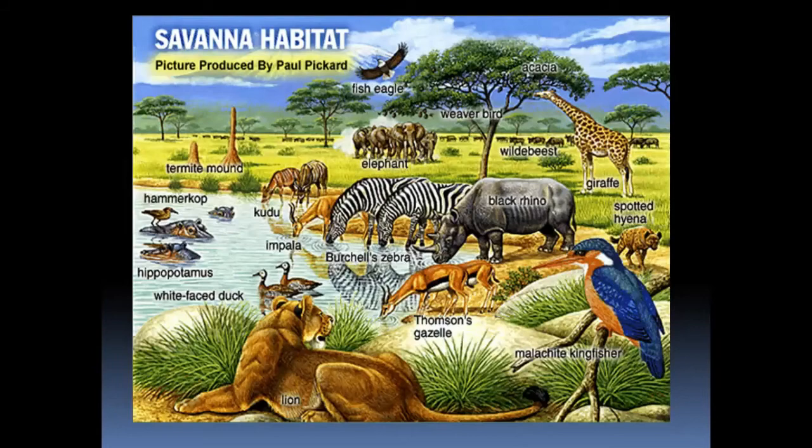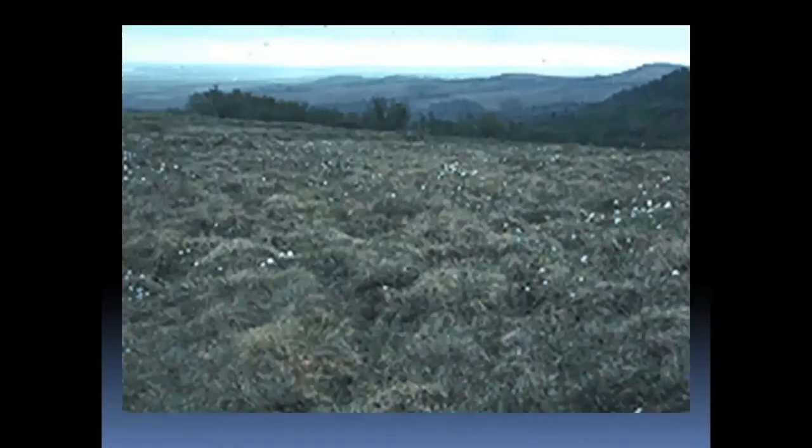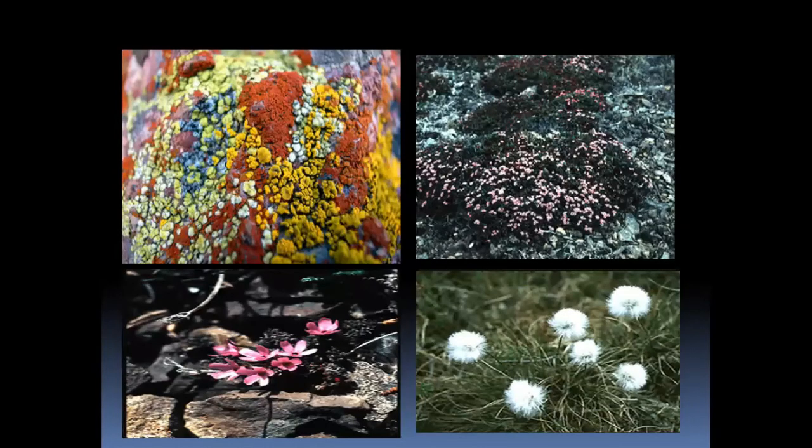This is the savanna that we have in Africa, right? This is the polar region. Again, these are polar regions where you can see these plants growing only for a very short period of time.